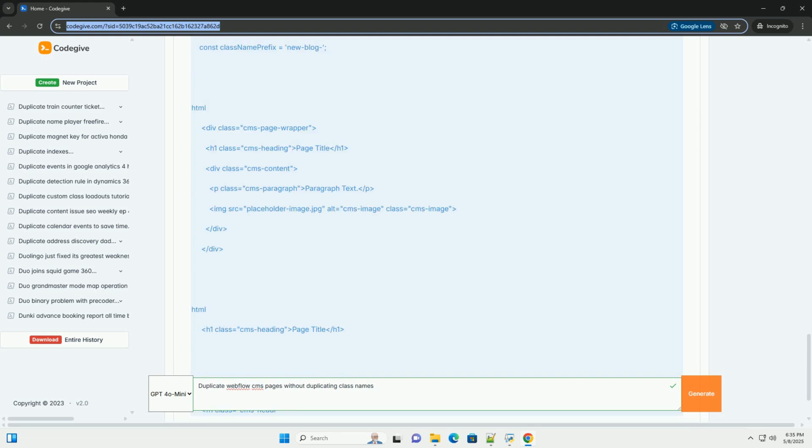By following these guidelines, you can effectively duplicate Webflow CMS pages without duplicating class names, ensuring a cleaner, more maintainable, and more performant website. Remember to test thoroughly after implementing any of these solutions. Good luck.